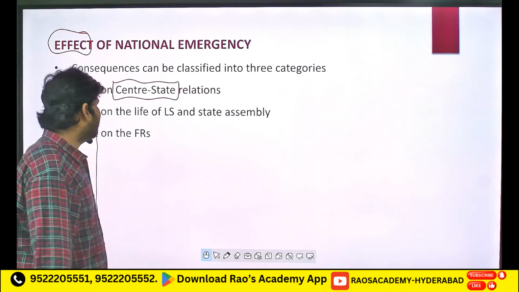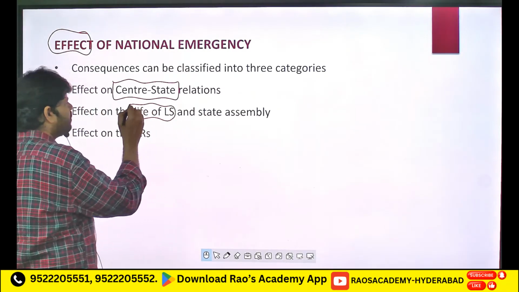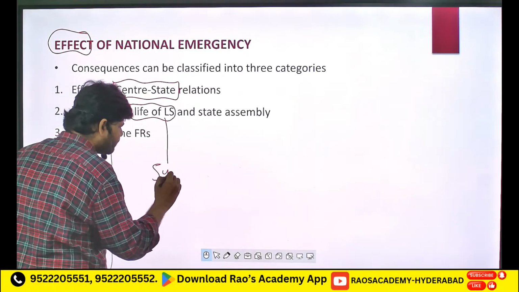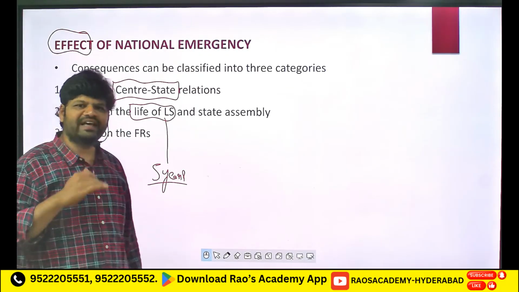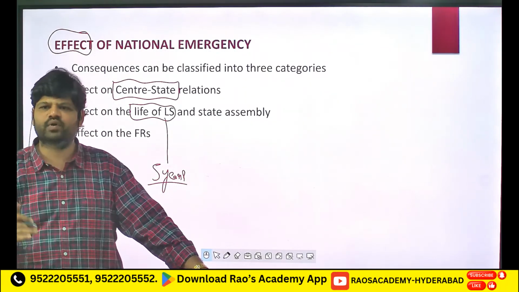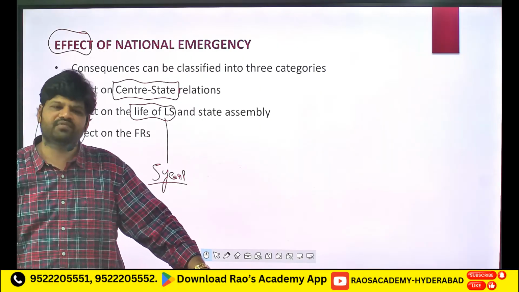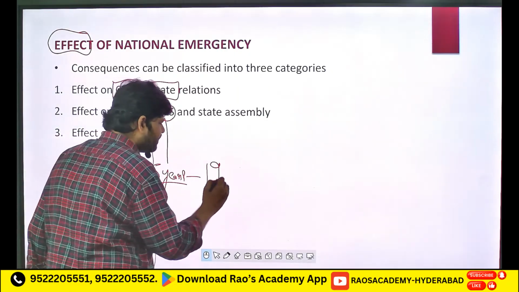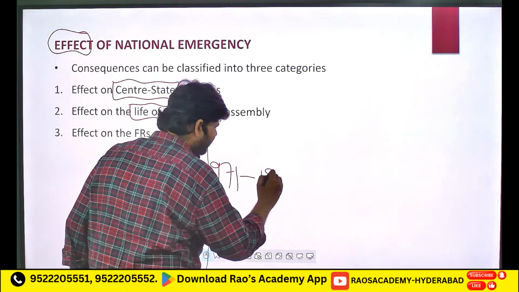And then we have the effect on the life of Lok Sabha. What is the life of Lok Sabha? Generally it's 5 years, right? But during national emergency, you can extend the life of Lok Sabha by 1 year, 2 years, 3 years. Every 1 year you can extend the Lok Sabha. For example, in 1971 there was a formation of government. Then it had to end in 1975, right?